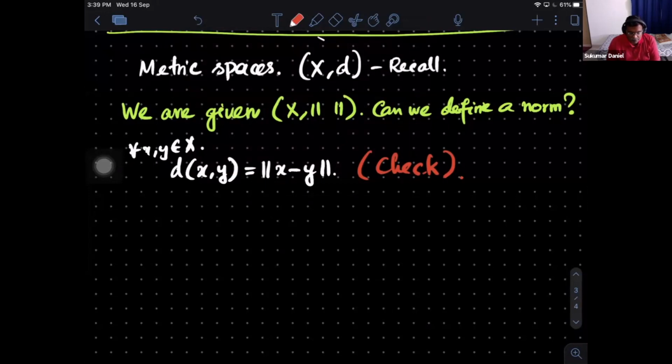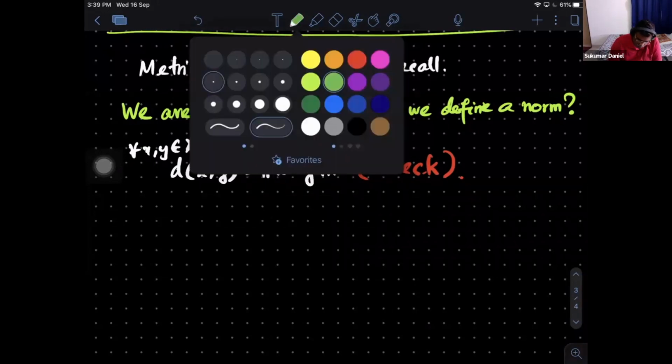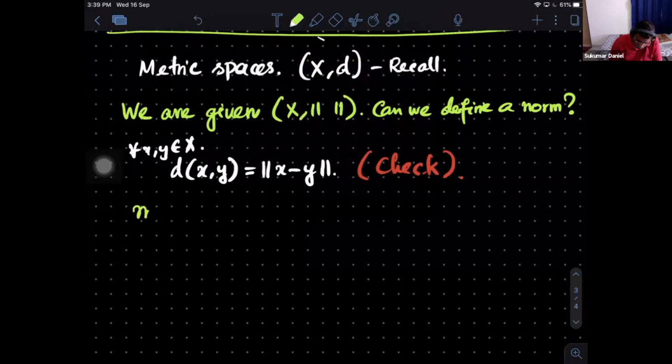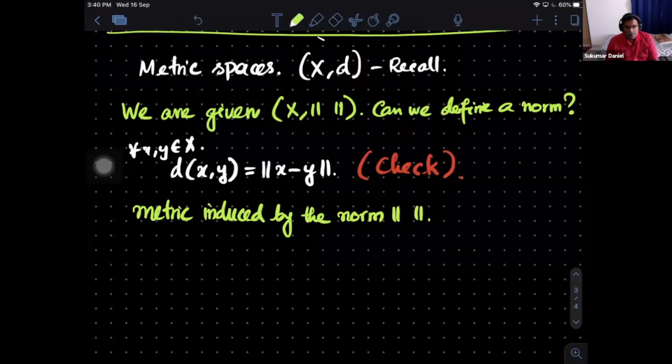So this creates a metric, and hence it automatically becomes a metric space. This d which is coming out of the norm is called the metric induced by the norm. Or sometimes it is called the norm induced metric.